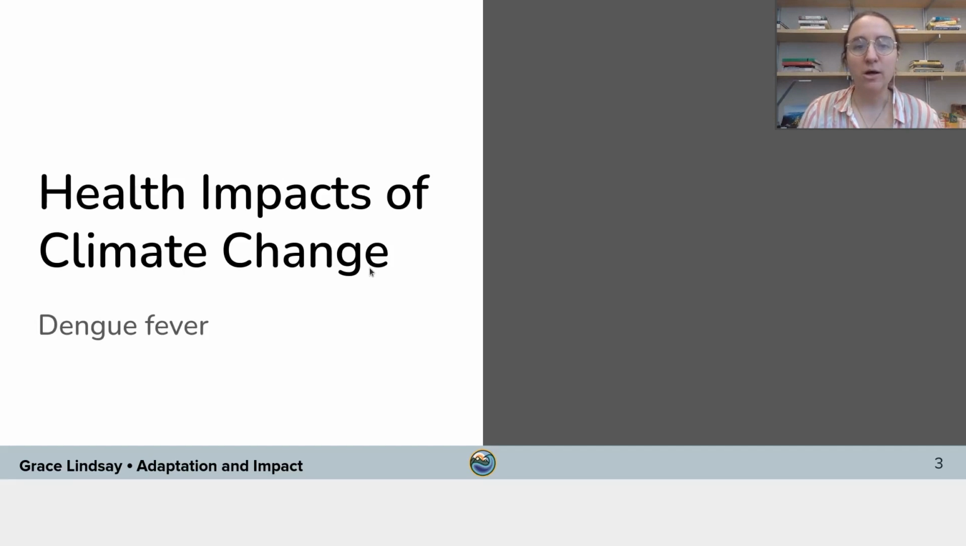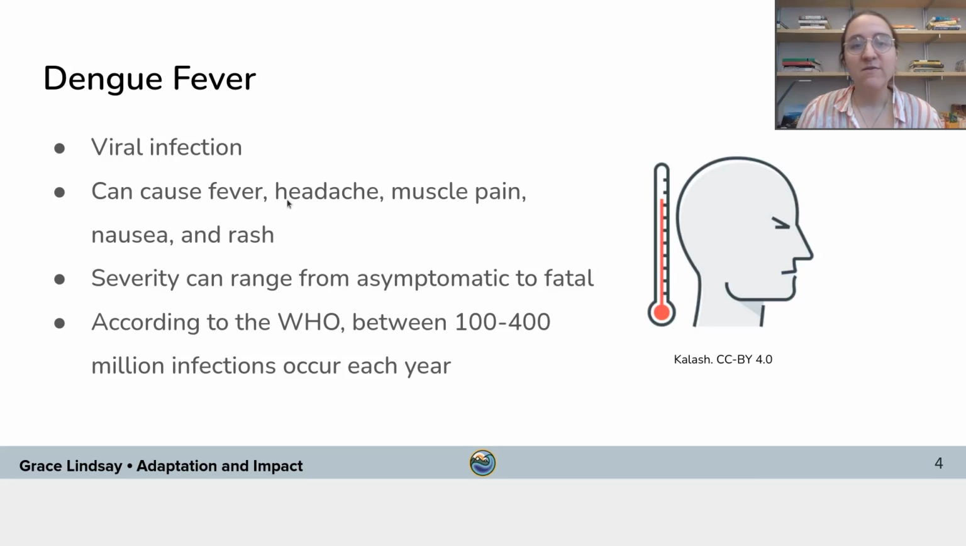So let's first talk about the health impacts of climate change. There are many health impacts of climate change that are beyond the scope of this particular tutorial, but we are going to focus on dengue fever. So dengue fever is a viral infection. It can cause fever, headache, muscle pain, nausea, and rash. The severity can range. Some people don't notice it at all, and for some people, in rare circumstances, it can be fatal. According to the World Health Organization, between 100 and 400 million infections occur each year.